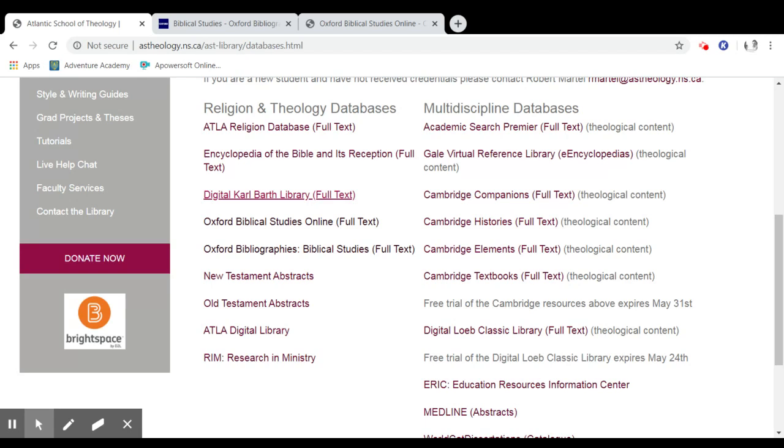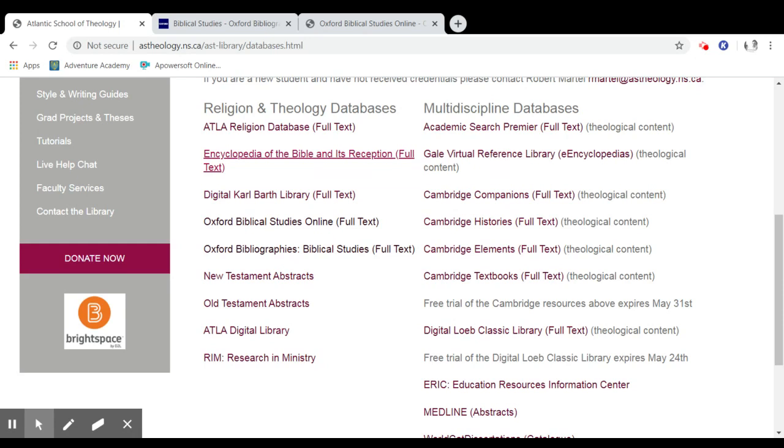It contains the German text and the English translation of all of Karl Barth's works. The Encyclopedia of the Bible and its Reception is another great resource. This is an encyclopedia of interdisciplinary and international biblical reception, contains Hebrew Bible, Old Testament, New Testament. I'm reading the hover box here.